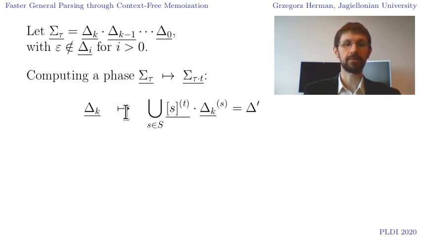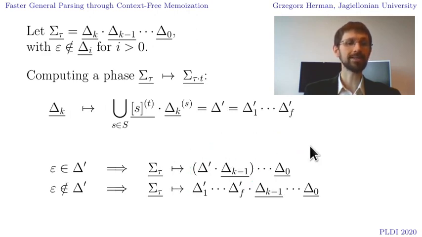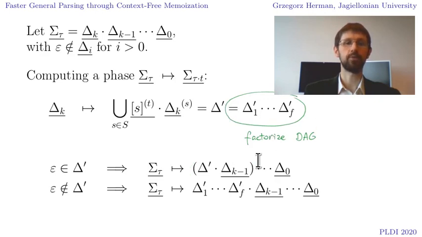To compute a phase, we pop the top fragment and perform the standard computation just on this fragment. If the result is nullable, we combine it with the current stack top to keep the non-nullability invariant. Otherwise, we factorize it and push the factors on the stack. We memoize the mapping from the initial fragment and the current terminal into the sequence of factors we have pushed. How often is such memoization useful? On our Java corpus, in over 99.5% of all phases.